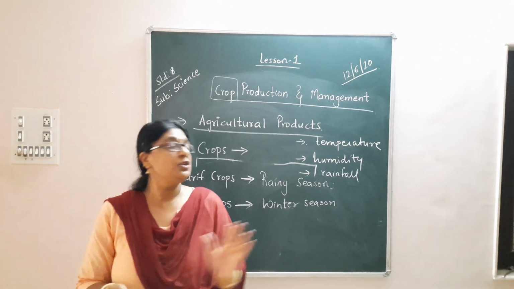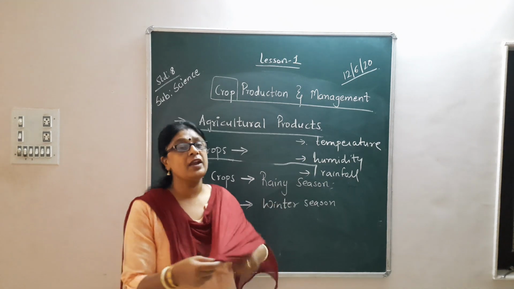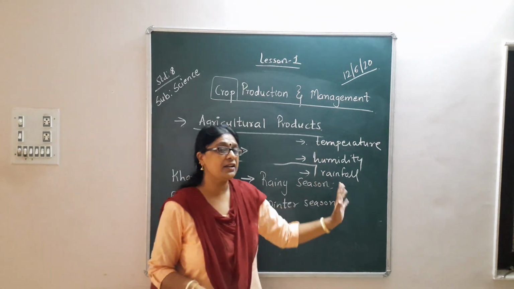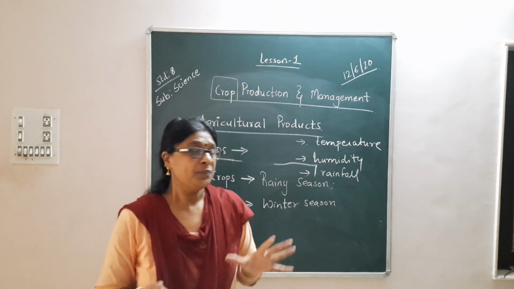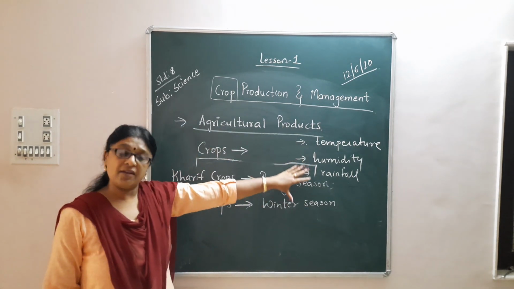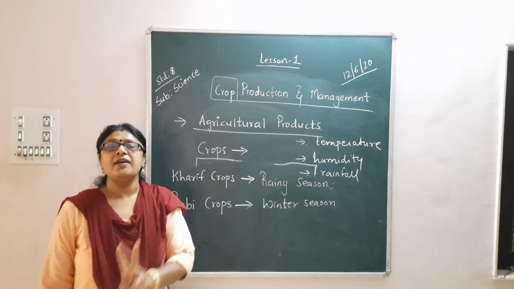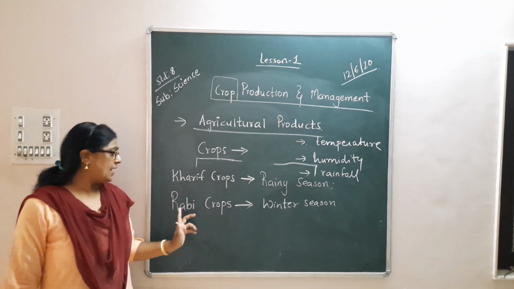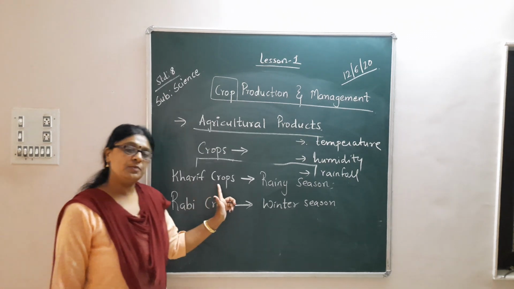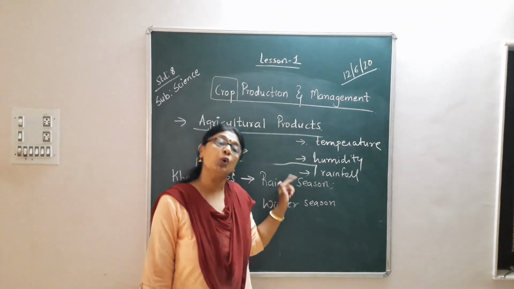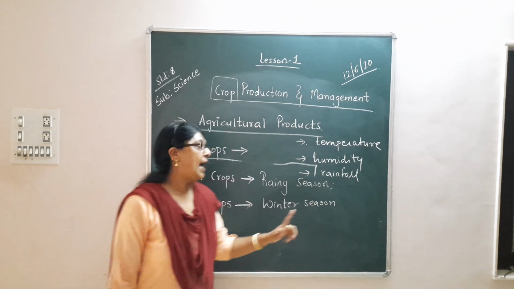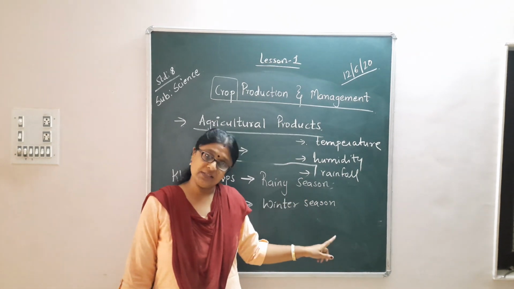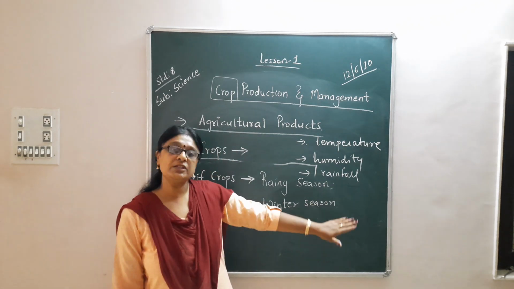But temperature, humidity, rainfall is different in different parts of the country. All these three are the factors for agriculture, right? So in spite of having this diversity, we have divided the crops into two parts, that is the Kharif crops and the Rabi crops. Kharif crops means the crops which are grown in the rainy season, and Rabi crops means which are grown in the winter season.